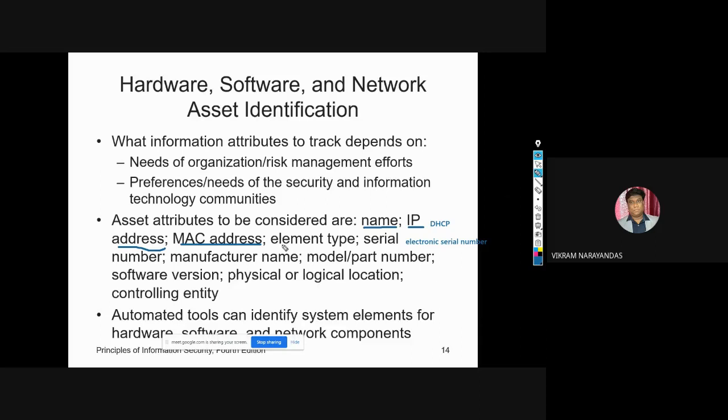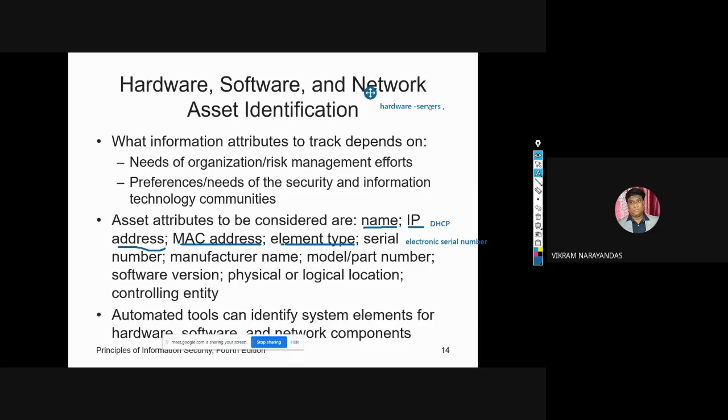Next, element type. So what is element type? Element type is generally a function of each element, listed by its type. If you take the hardware example, what is the list of elements for the hardware? It may be servers.